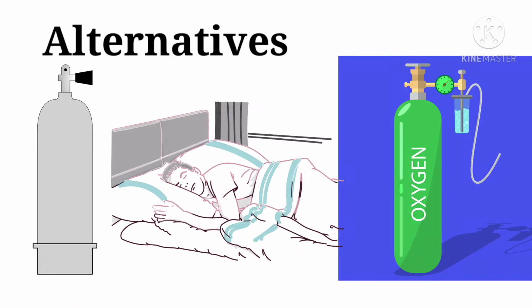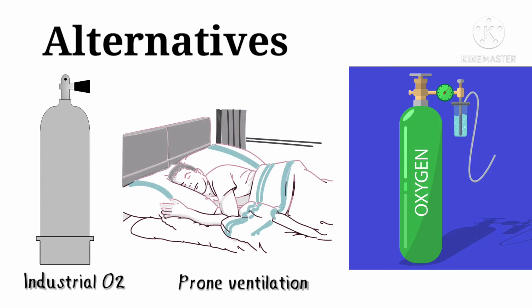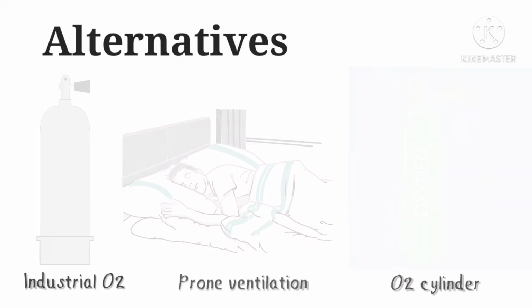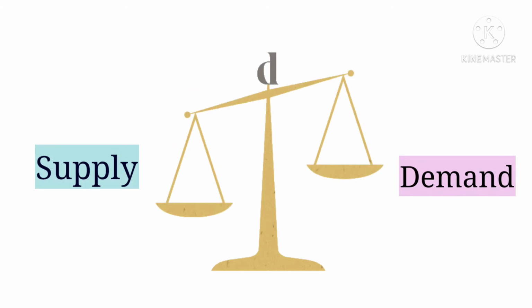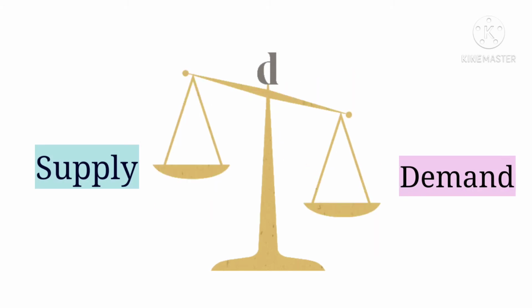While a lot of alternatives are being tried to provide oxygen to the increasing number of cases, the supply and demand ratio still has not reached a balanced number.